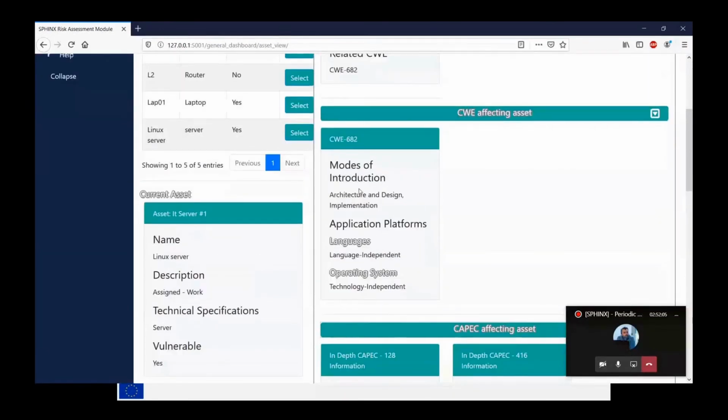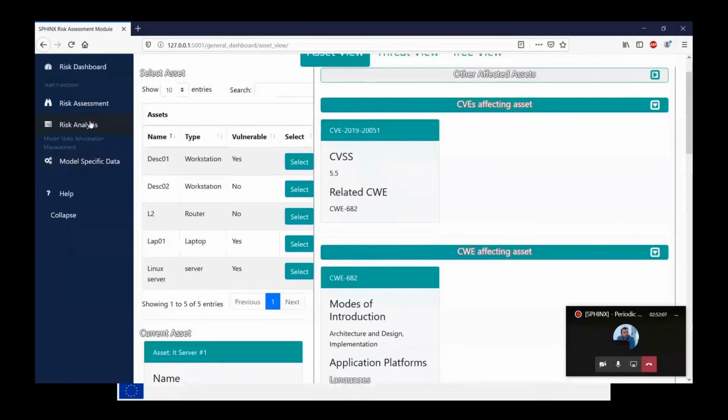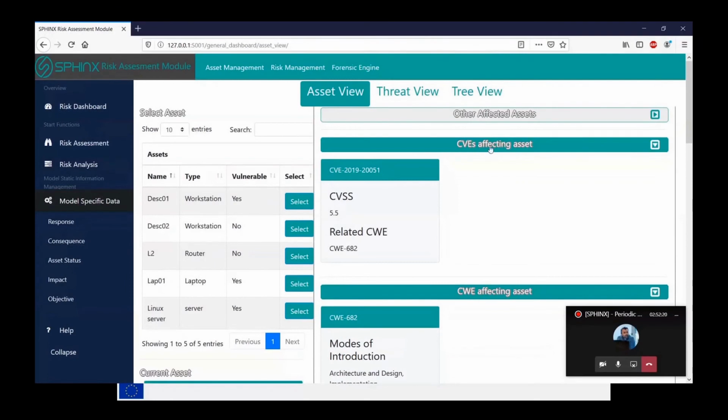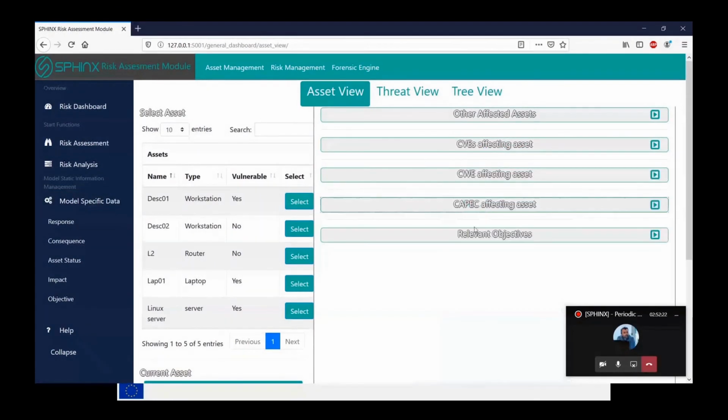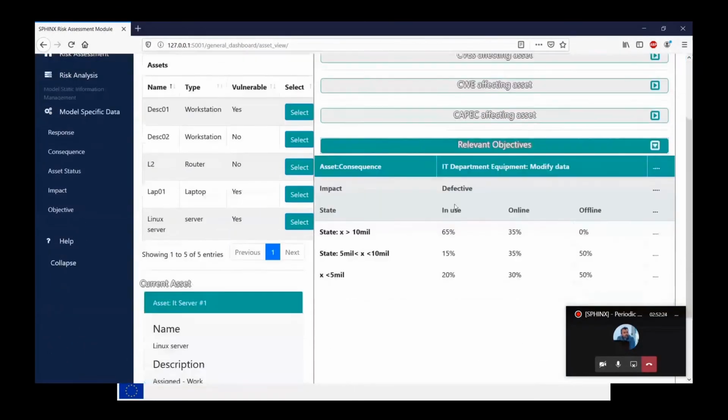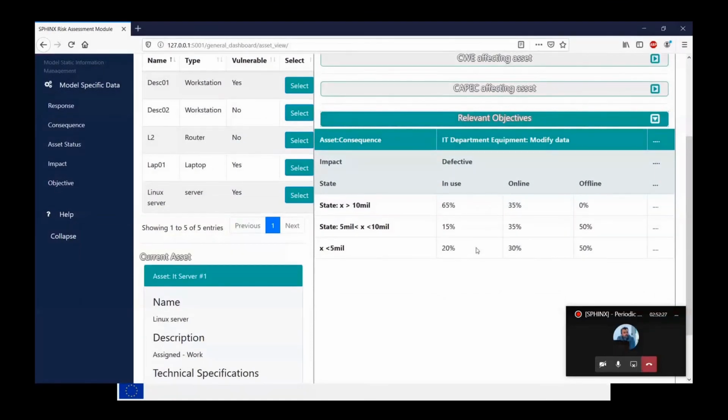For each threat, after this establishment, we provide some additional information about the possible responses for this specific use case, and some possible consequences. And we run the methodology, and we end up with some figures here for a specific objective.